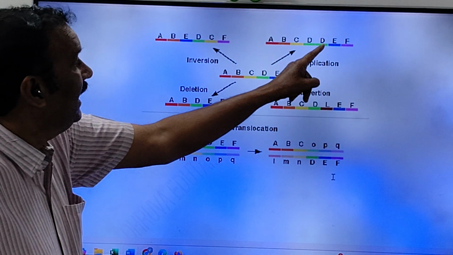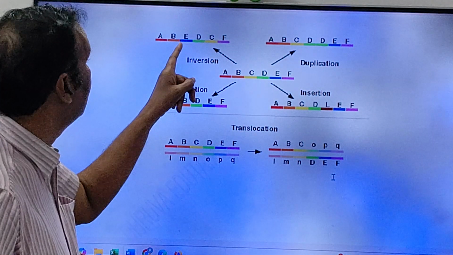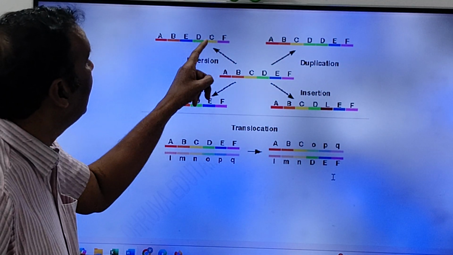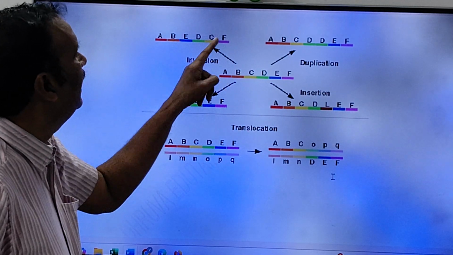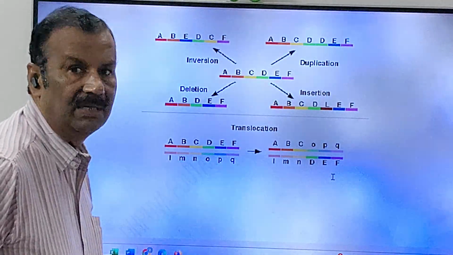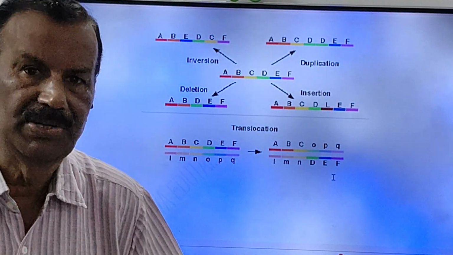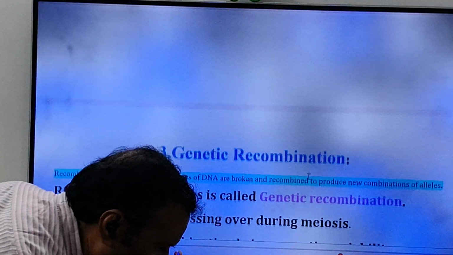A, B, C, D, D. Extra D is added, friends. Duplication. See friends, inversion. A, B, E, D, C, F. Instead of A, B, C, D, here E, D is added, friends. So this is called as what, friends? Chromosomal mutations. Due to chromosomal mutations, variations occur in the offspring.